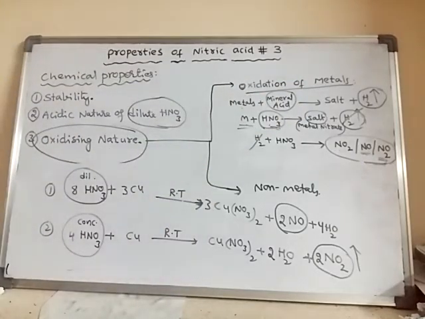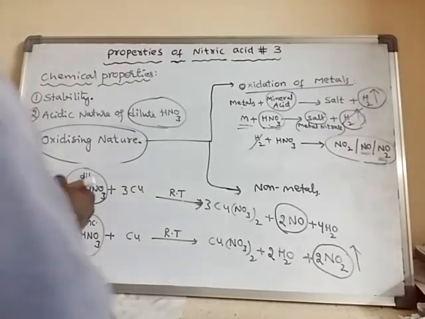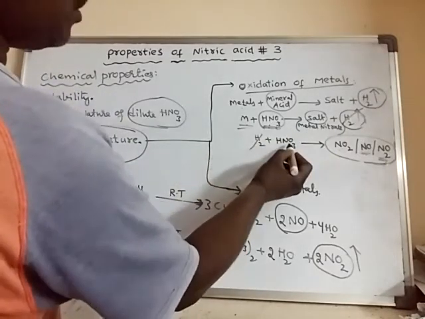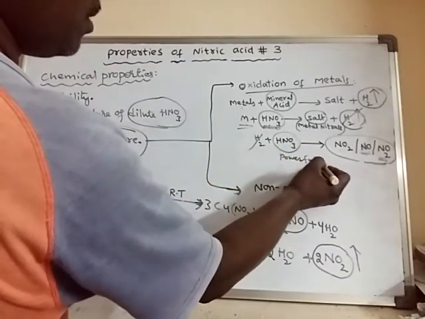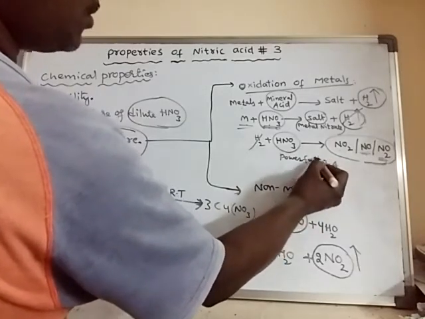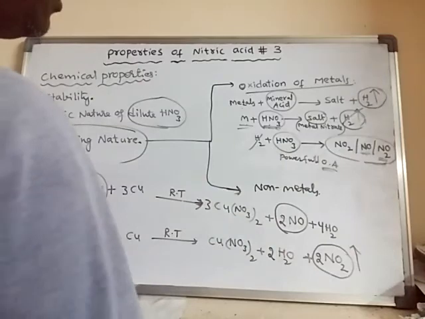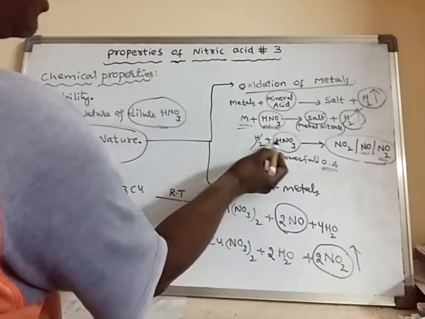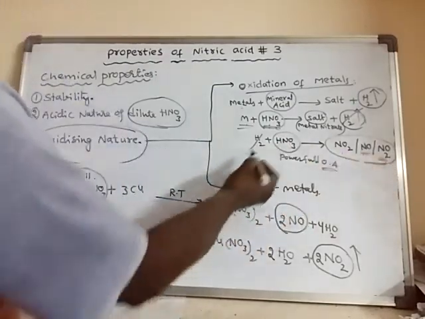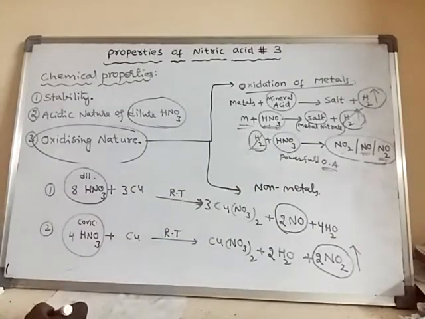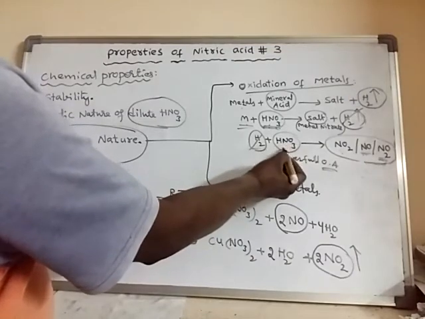See, nitric acid is a powerful oxidizing agent. Hence, the hydrogen formed will reduce the nitric acid into either this one or this one or this one. So the hydrogen which is formed in the reaction will further react with some more amount of nitric acid.